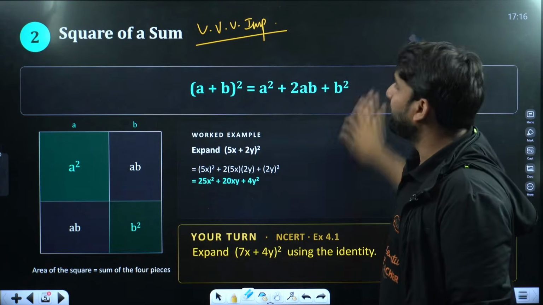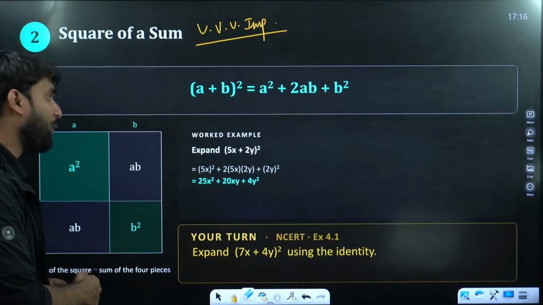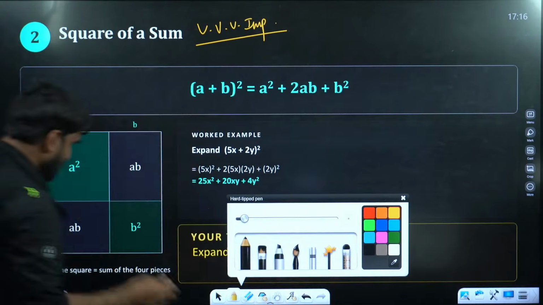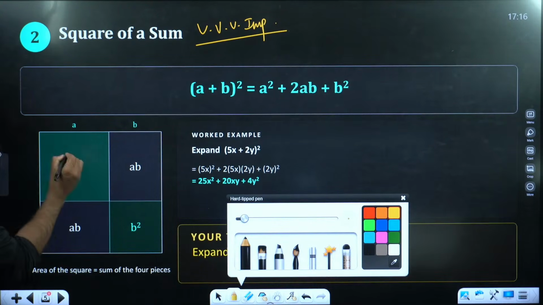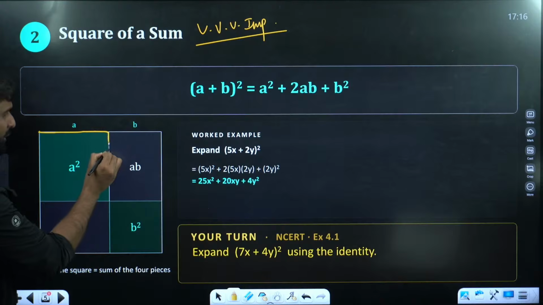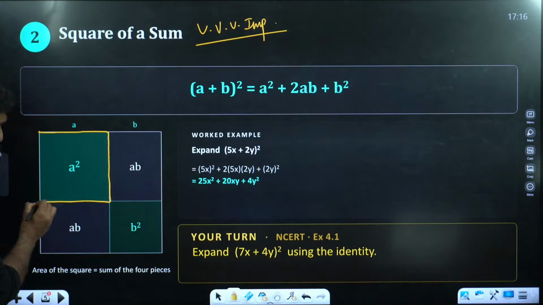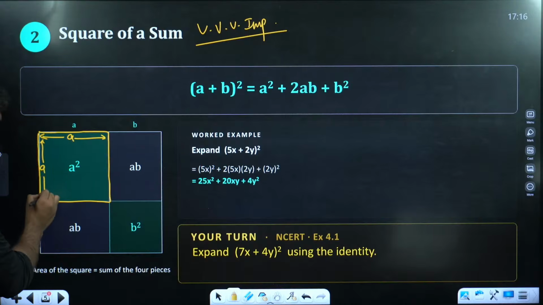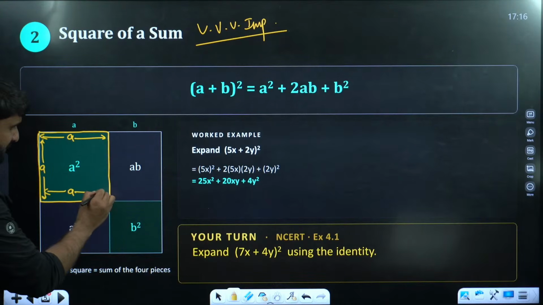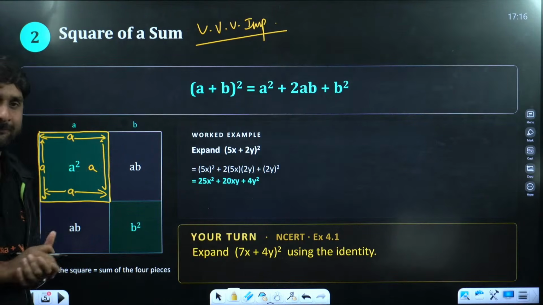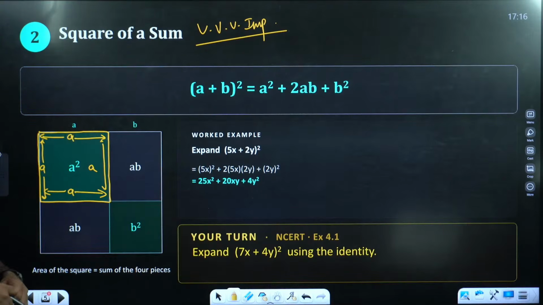To prove the a plus b whole square identity, we require, listen here, champion, look at the screen. I have taken a square of side A. This is the square of side A. This is A, so this will also be A, and this will also be A, and this will also be A. Square of side A.